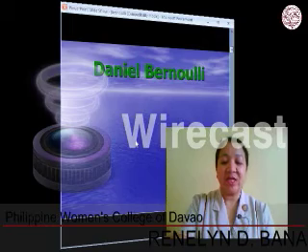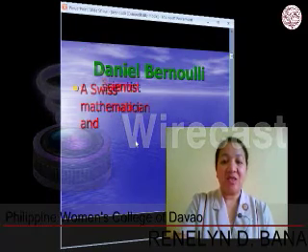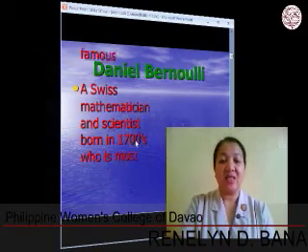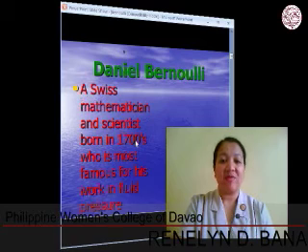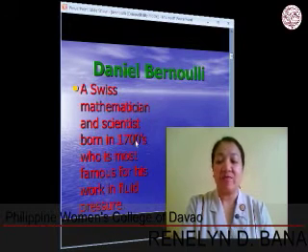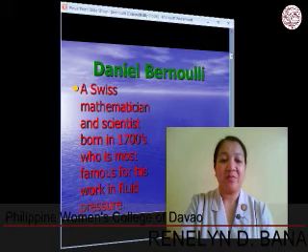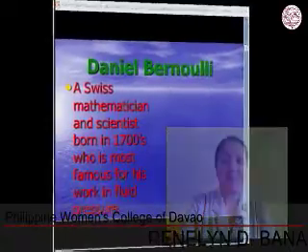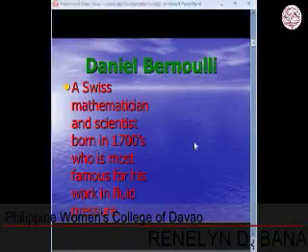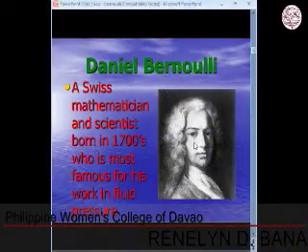Daniel Bernoulli is a Swiss mathematician and scientist who was born in the 1700s and who is most famous for his work in fluid pressure. This is Daniel Bernoulli.